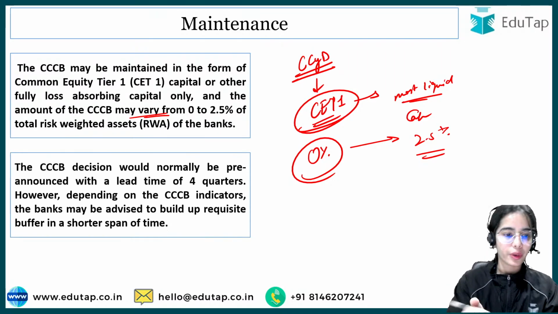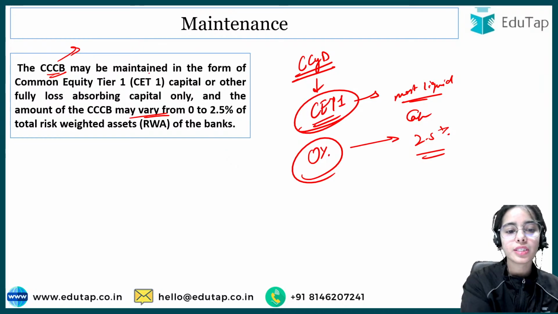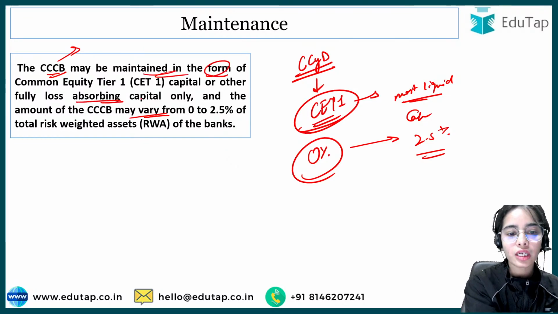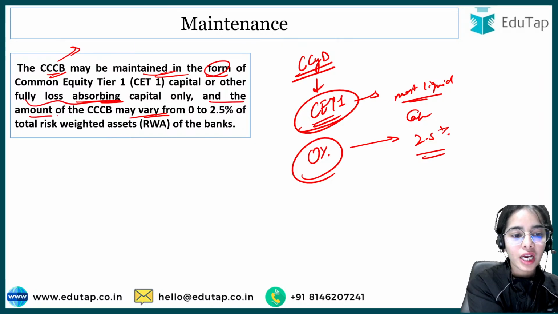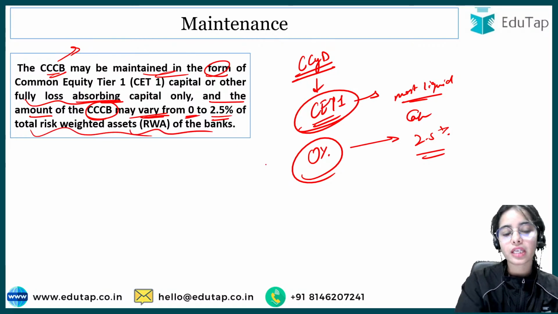So the CCCB, that is the counter-cyclical capital buffer, may be maintained in the form of common equity tier 1, which can fully absorb the loss, and the amount of the CCCB may vary from 0% to 2.5% of the total risk-weighted assets of the banks.